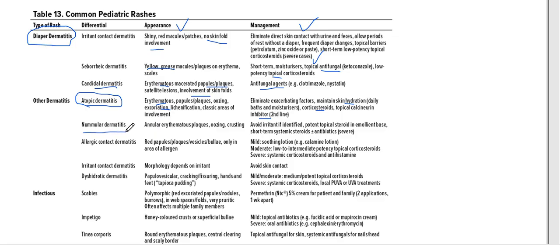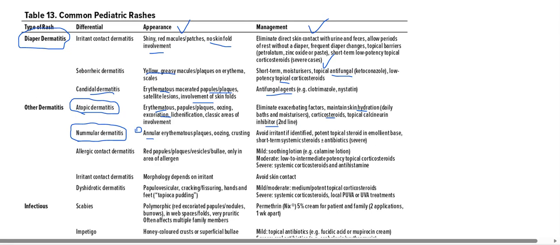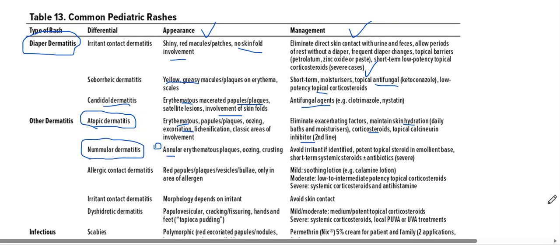Then nummular dermatitis, that is in the form of annular or round erythematous plaques, just remember the circle, it goes like this maybe, and plaques with oozing and crusting. Avoid irritant if identified. Potent topical steroid in emollient base, short term steroid therapy, and antibiotics can be given. So I'll zoom it a bit more so it's easy for you to see this table.